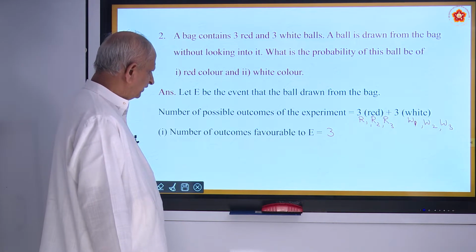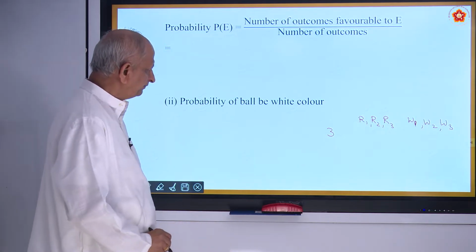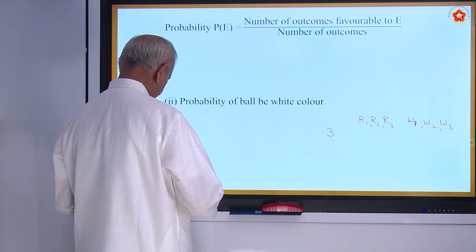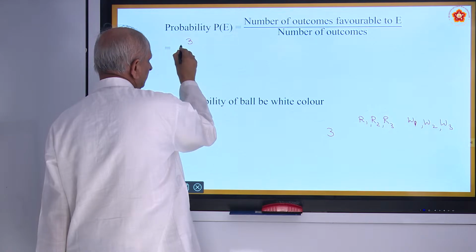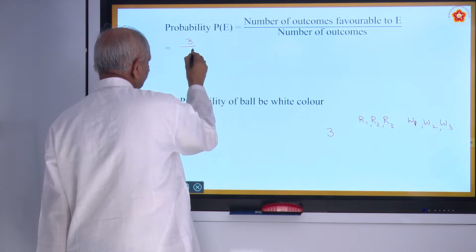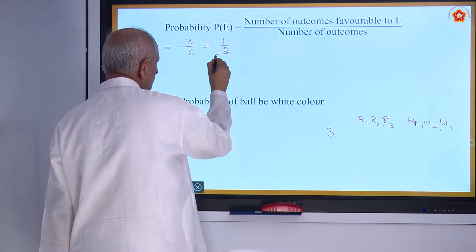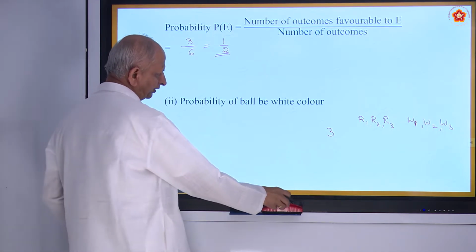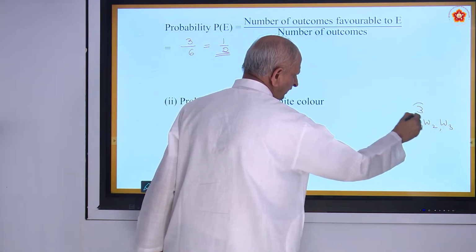So the probability of an event is equal to the number of outcomes favorable to E, which is 3, divided by the total number of outcomes. How much is that? 3 plus 3, 6. So 1 by 2. Is it not? So 1 by 2 is the answer. Now 3 whites. So there are 3 whites.